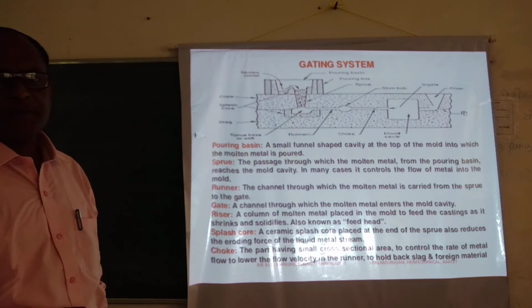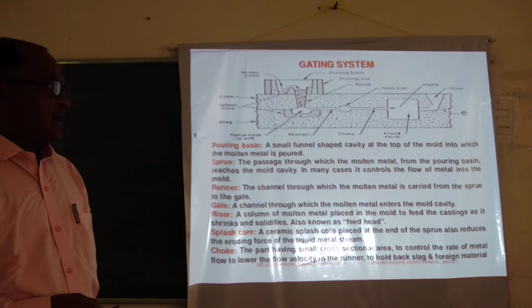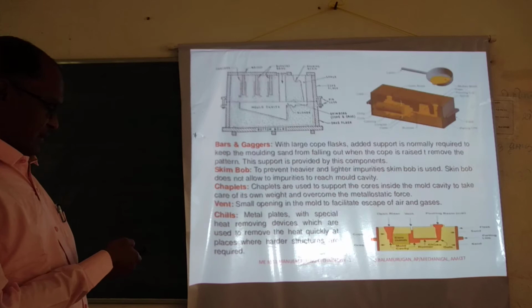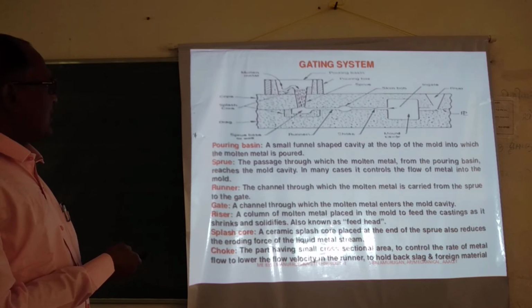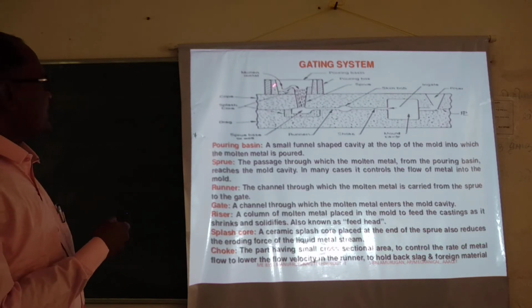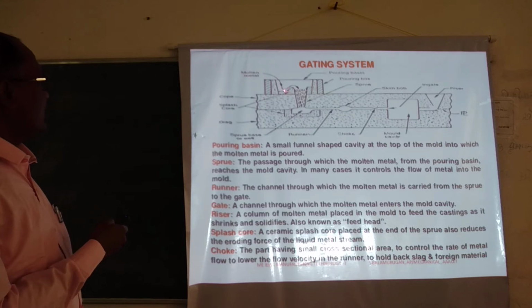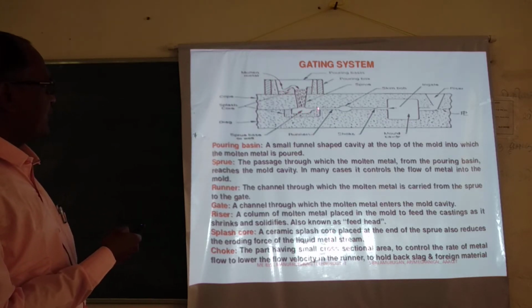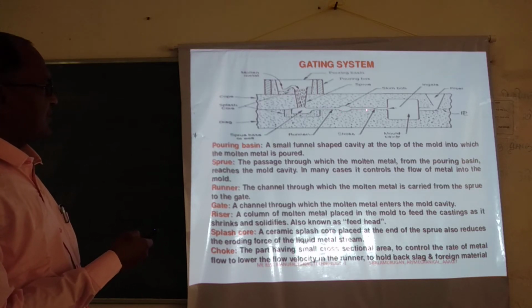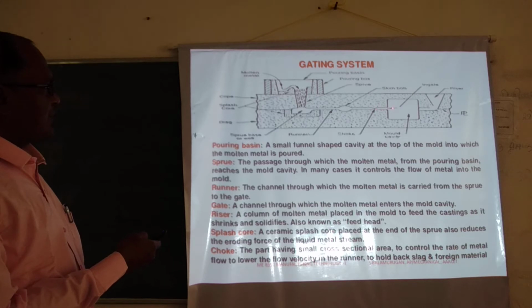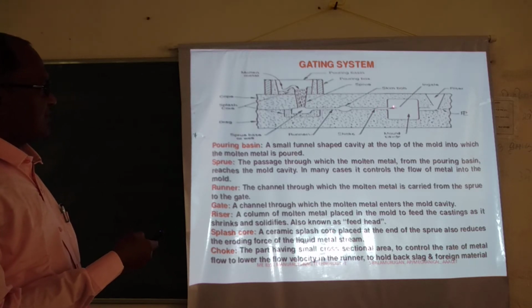In this also, there is the gating system. This is the basic diagram of the gating system. From here, molten metal is poured into the mold cavity. It flows through the sprue, then through the runner, and goes into the gate.